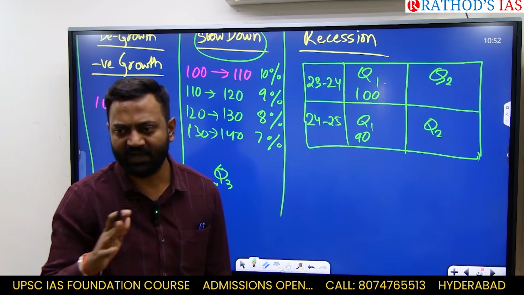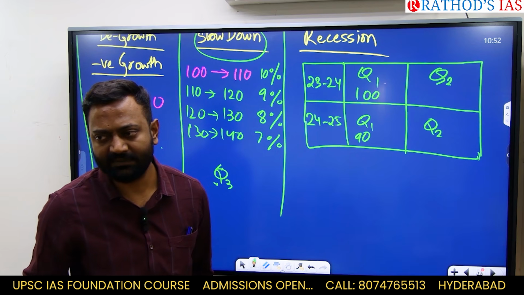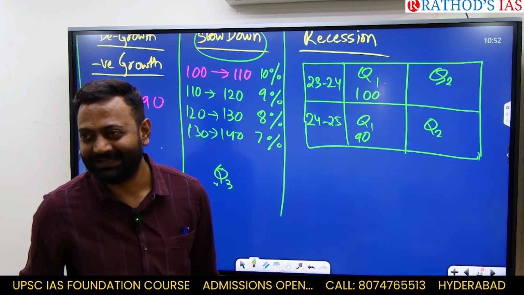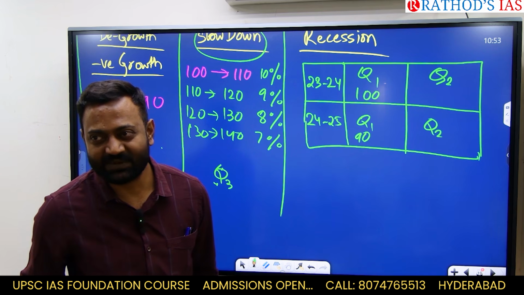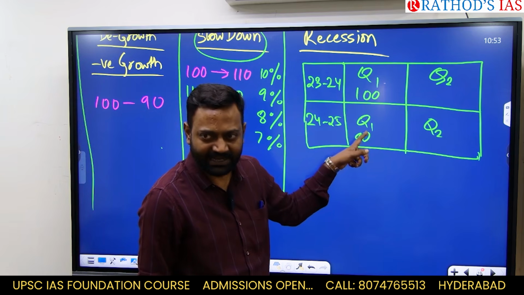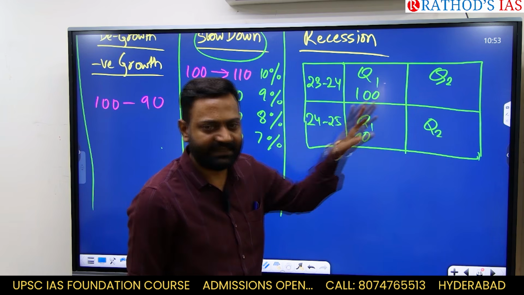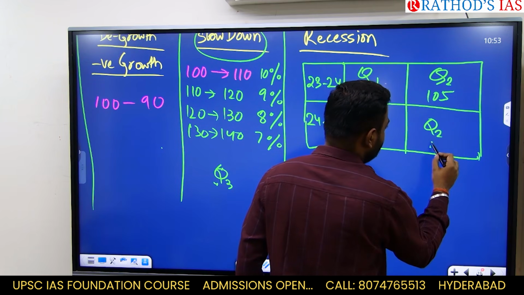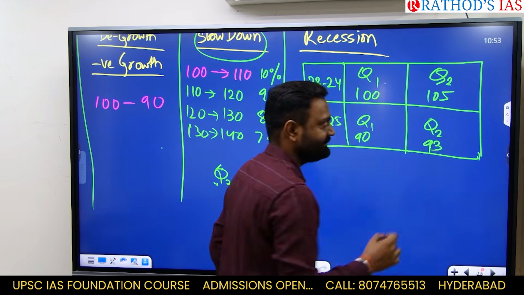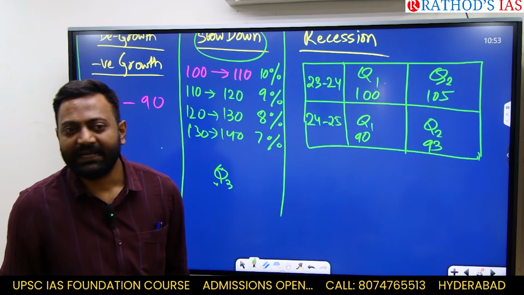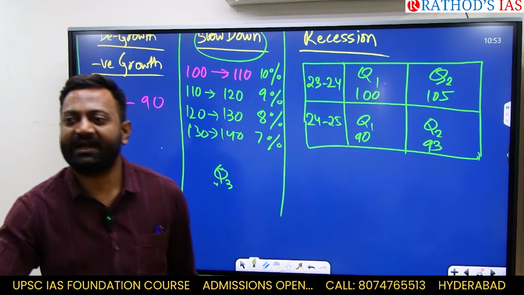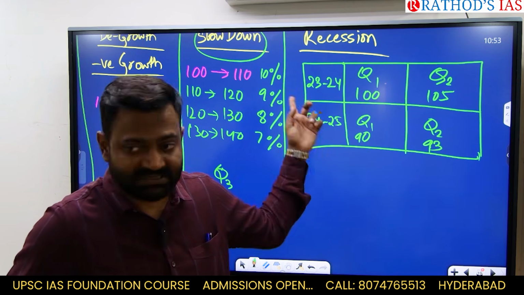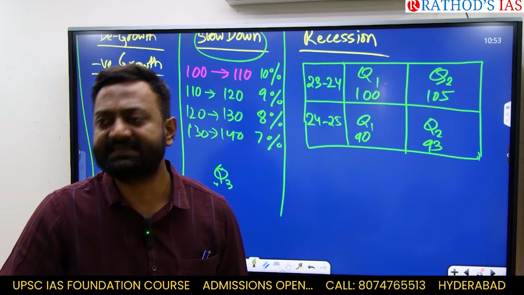Okay, you are like, all is well. God is great and merciful. Nothing will go bad. So in the first quarter, you saw that GDP came down. You saw the same thing in the next quarter. The GDP here was 105. GDP here has come down to, let us suppose, 93. What do you see? In consecutive quarters, you have GDP shrinking as compared to the last year. You say that the economy has entered recession.